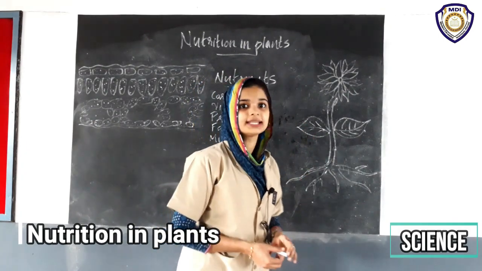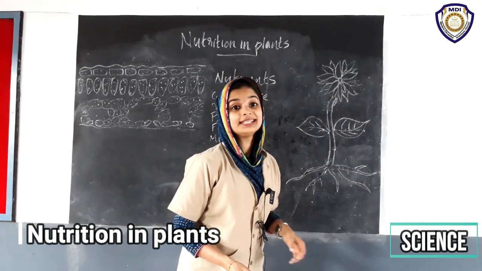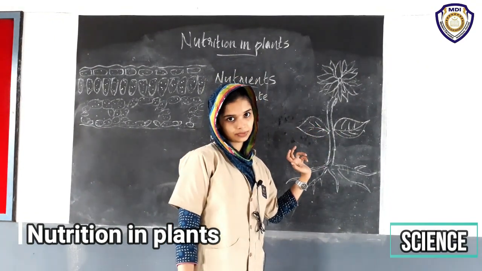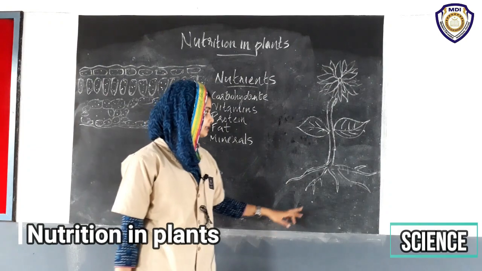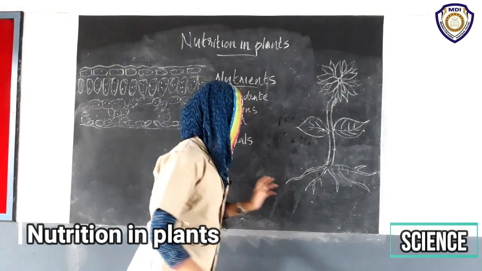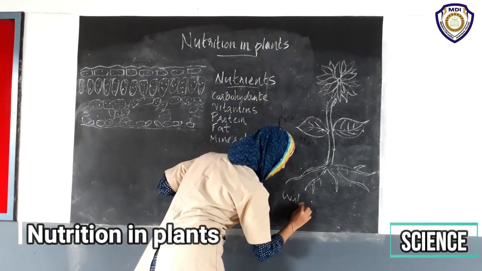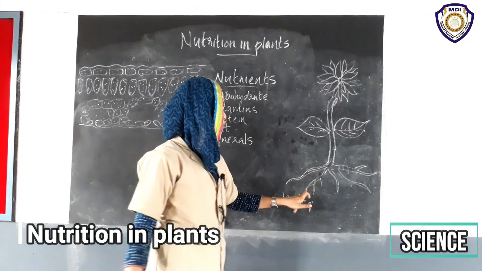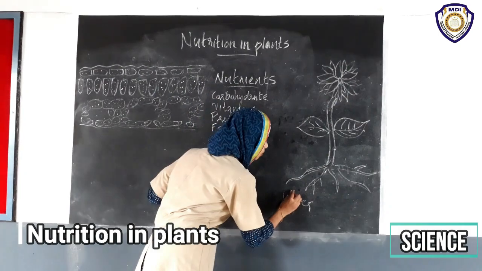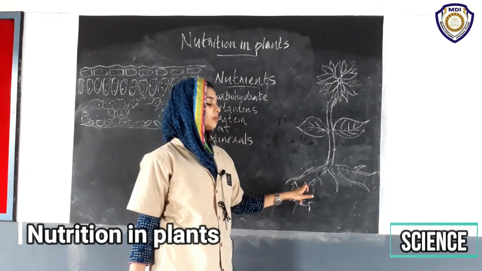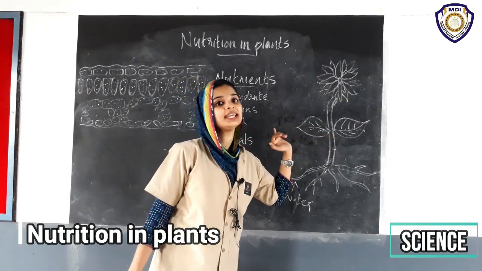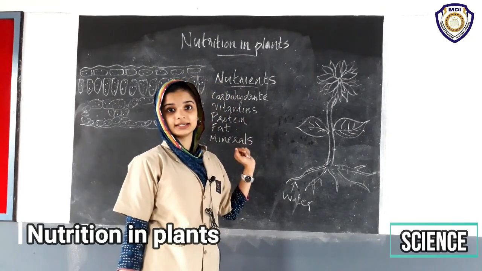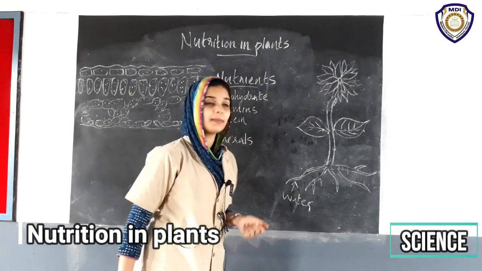The next question is, how do the raw materials reach the leaves? The answer is that water and minerals reach the leaves through roots. Roots absorb the water and transport it to the leaves. The next raw material is carbon dioxide.